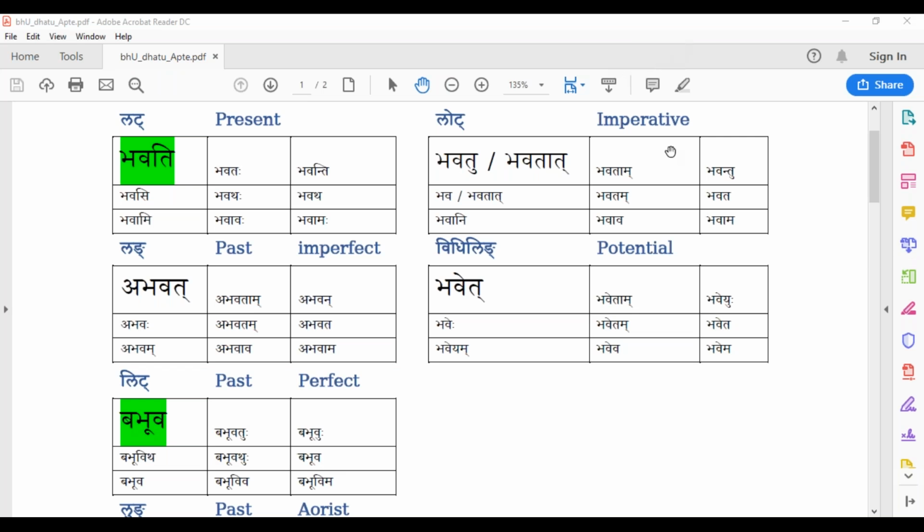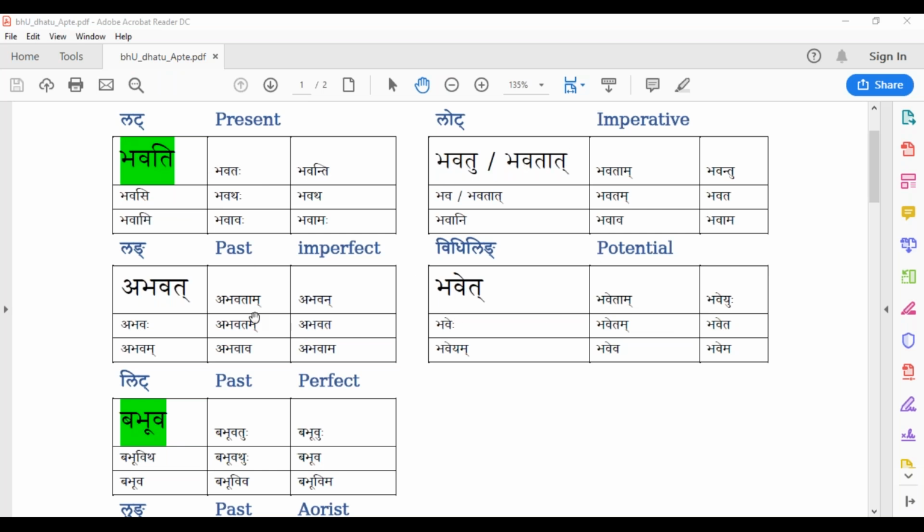If you go and see this table, you will see lat, lot, lung, vidhiling, and I'm also putting the English names for present, imperative, past, imperfect past, and potential, and all these things. Here the present tense form is bhavati, and then the lot form, the imperative form, is bhavatu, abhavat, bhavet.